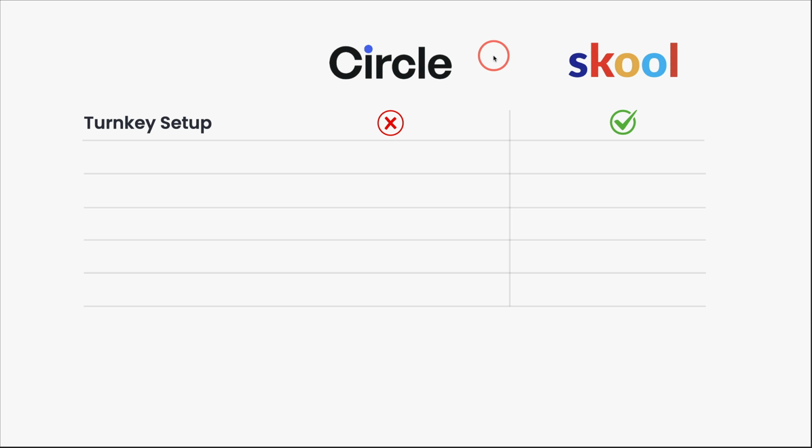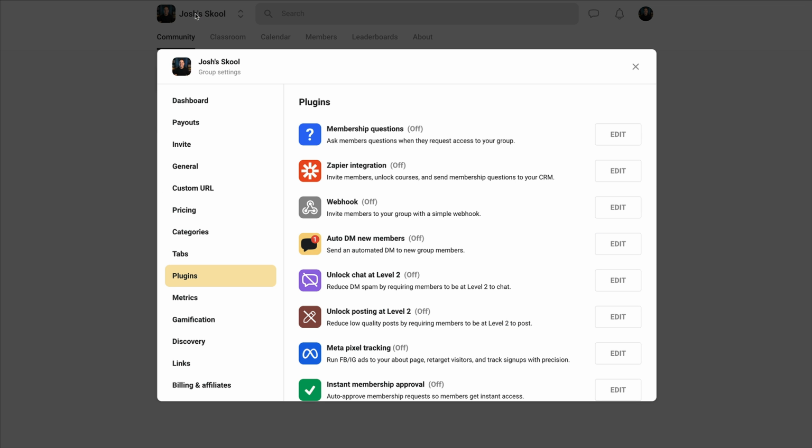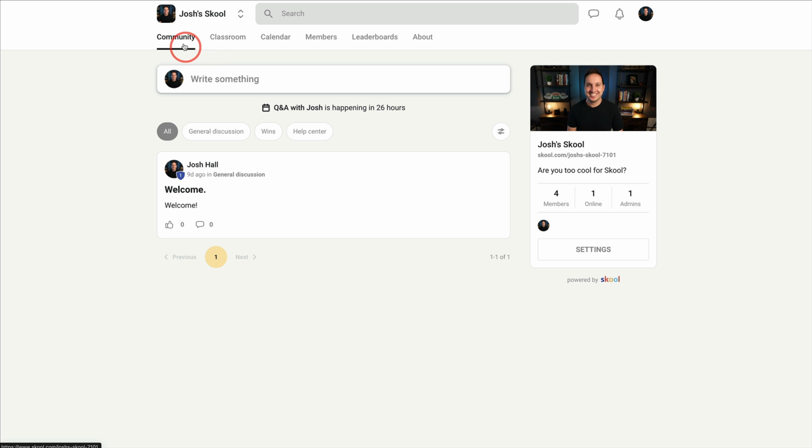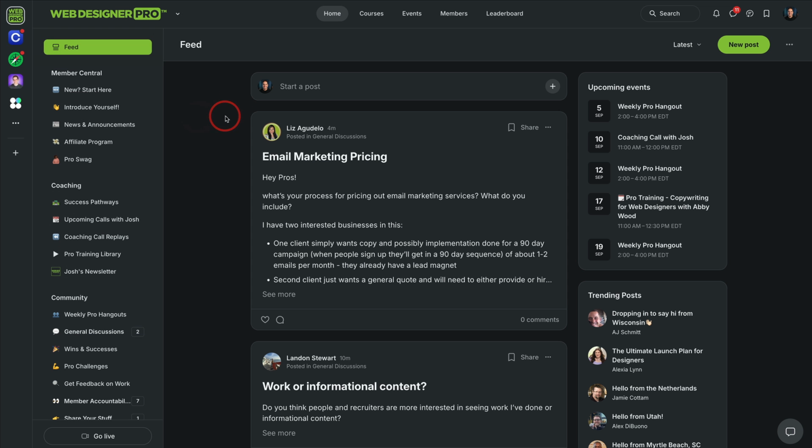Starting with more of a turnkey setup. Now, this is kind of up to you because you can actually make Circle extremely simple and basic if you wanted to. It's kind of out of the box with Skool. If somebody absolutely wanted to have more of a turnkey setup, meaning you wanted to get your community up and running in like 15 minutes, you could potentially do that with Skool. You could absolutely turnkey, just get it up and running fairly quickly. Yes, you could do it with Circle as well.